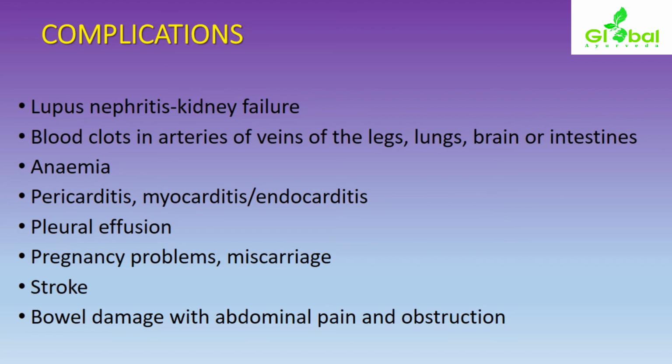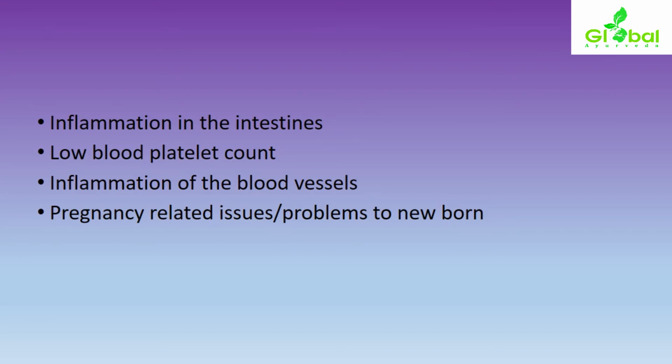Certain complications of systemic lupus erythematosus: lupus nephritis with kidney failure, blood clots in the arteries or veins of the legs, lungs, brain, intestines, anemia, specifically hemolytic anemia, pericarditis, myocarditis, endocarditis as heart-related conditions, pleural effusion as a lung-related problem, pregnancy-related problems or miscarriages, stroke, bowel damage with abdominal pain and obstruction in the intestines, low blood platelet count, inflammation of the blood vessels, pregnancy-related issues, and problems to the newborn. These are all the other complications.